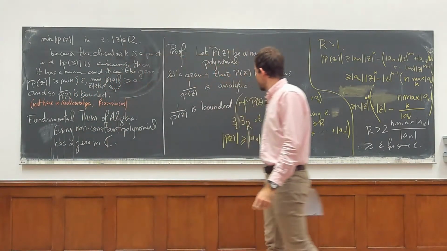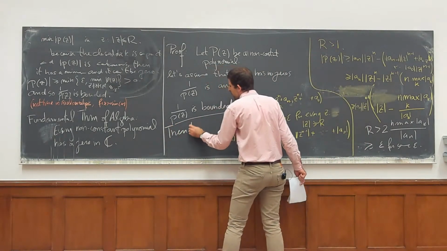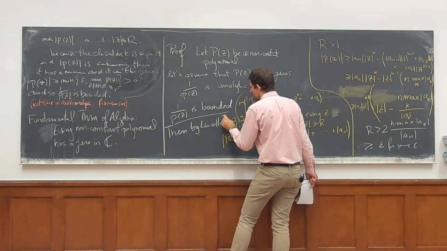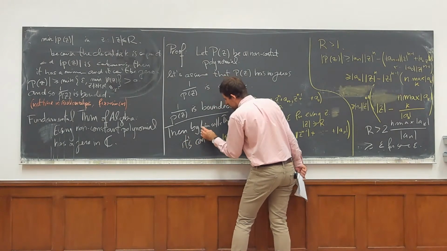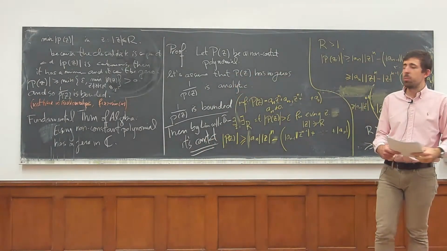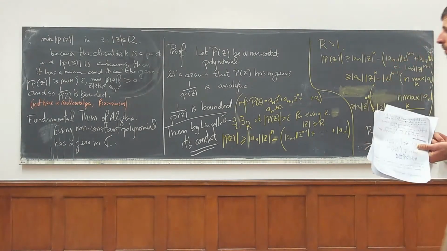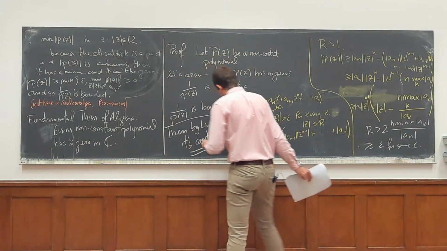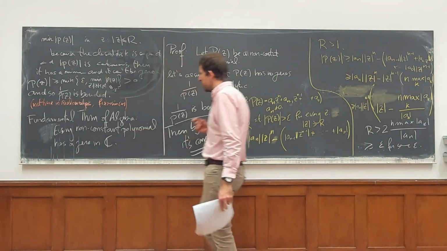And since 1 over P of z is bounded, then by Liouville's theorem, it's constant. And this is a contradiction, because we said P of z wasn't constant. And so this proves the fundamental theorem of algebra: every non-constant polynomial needs to have a 0.